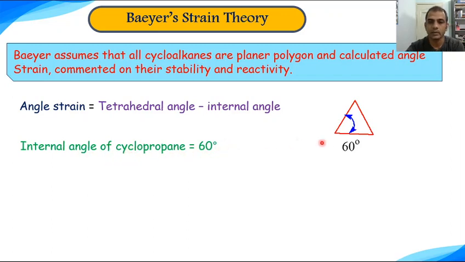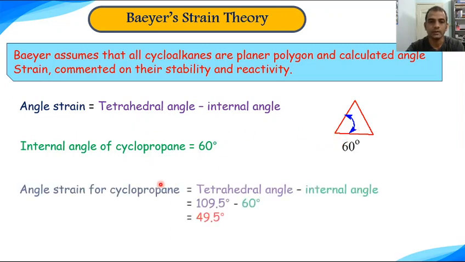Internal angle of cyclopropane is 60 degrees. So according to Bayer, angle strain for cyclopropane is tetrahedral angle minus internal angle, that is 109.5 degrees minus 60 degrees, which is 49.5 degrees. So according to Bayer, this angle strain in cyclopropane is quite high. It is 49.5, because of which cyclopropane is highly reactive in nature because it has instability.